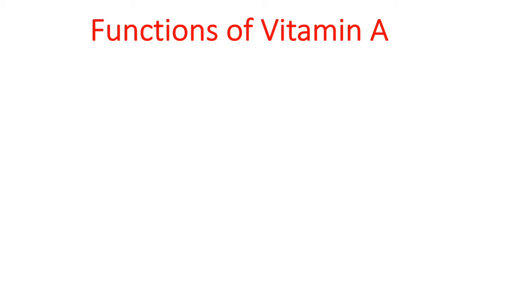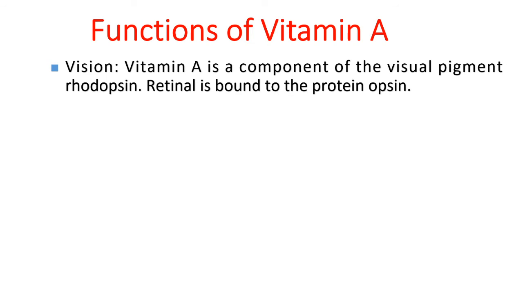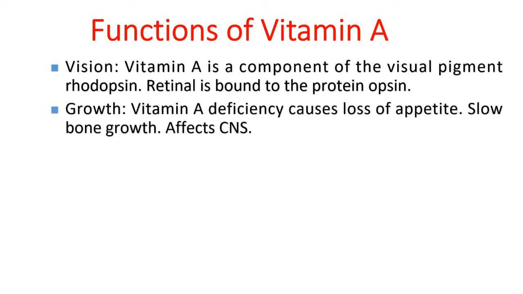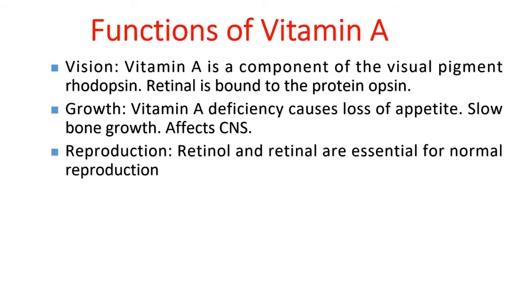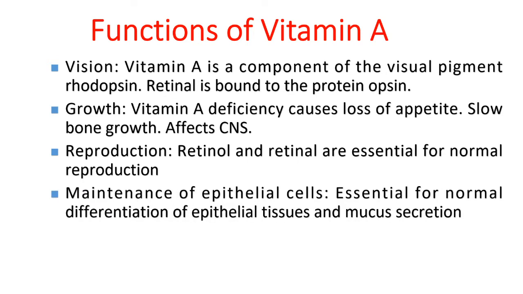Functions of vitamin A. All the forms like retinol, retinal, and retinoic acid are physiologically active forms, and they play a major role in vision, reproduction, cell differentiation, and growth. It is also required for the maintenance of healthy epithelial mucus secretion. Apart from growth, reproduction, and maintaining the epithelial cells, a major function played by vitamin A is in vision.